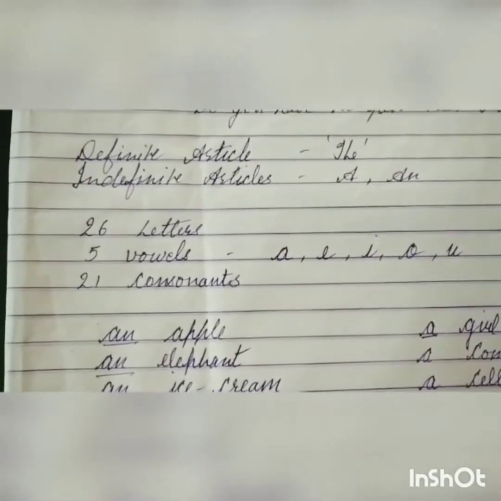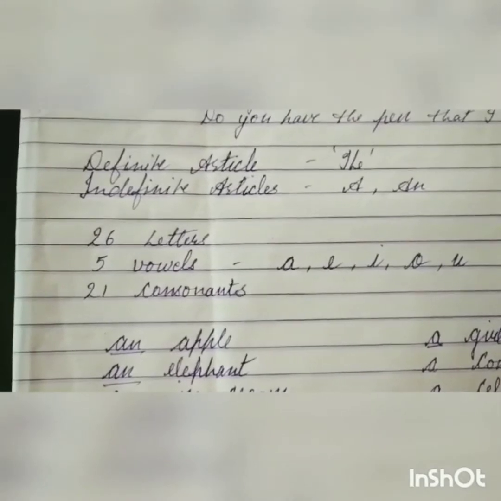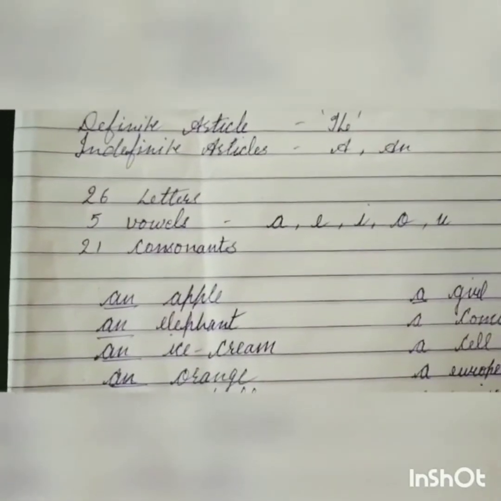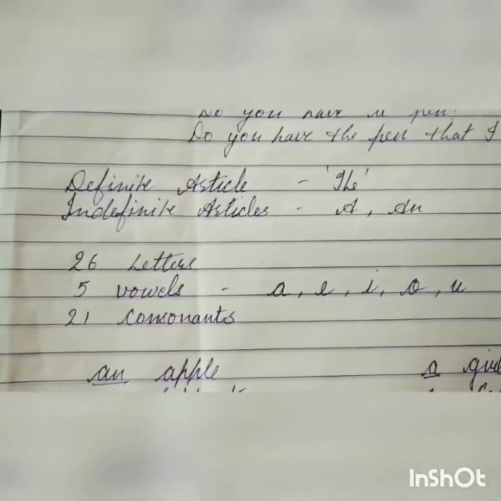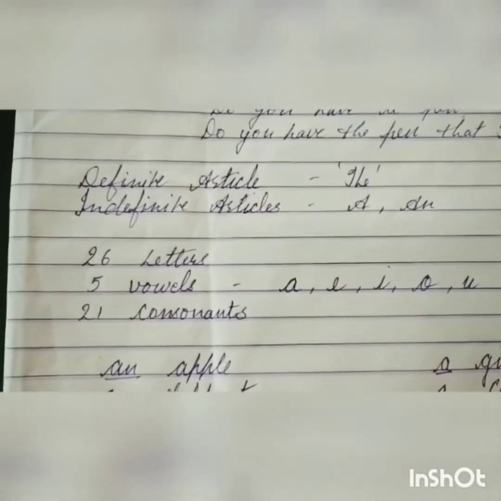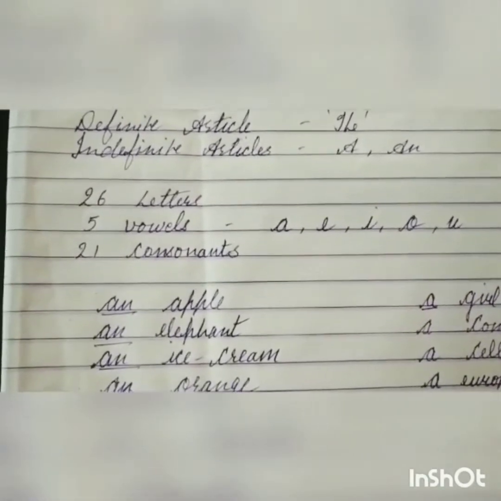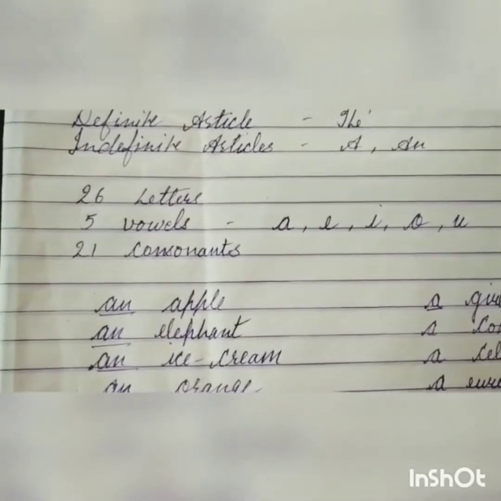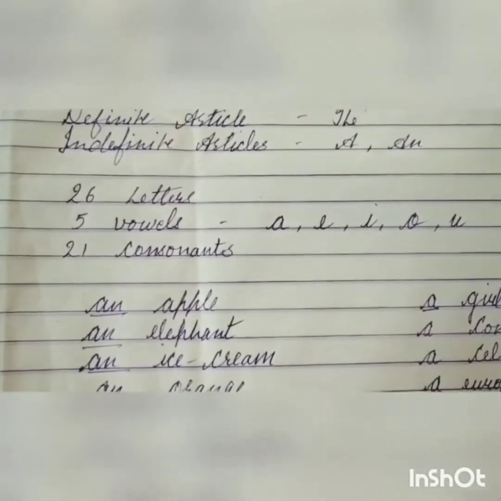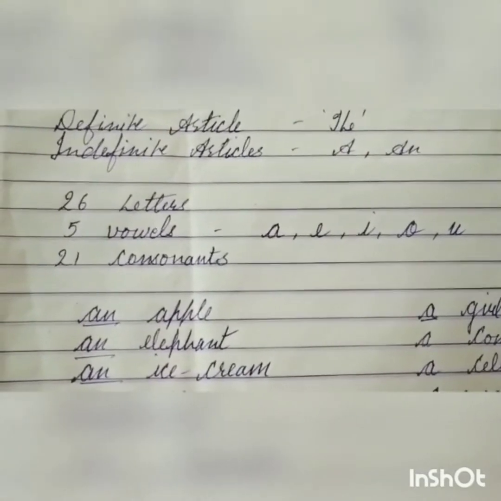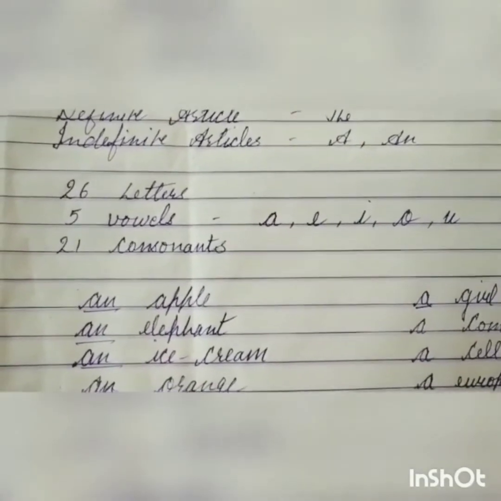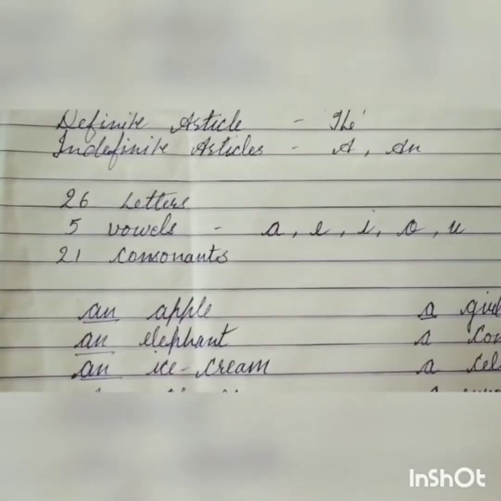Now, we will talk about two types of articles: the definite article, the, and the indefinite articles, a or an. In the definite article we talk about particular, specific, unique things, but in the indefinite article we talk about things in general. So, first of all we will talk about indefinite articles: where we should use a, and where we should use an.